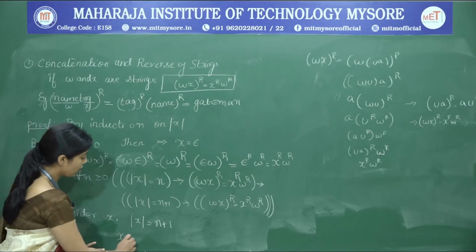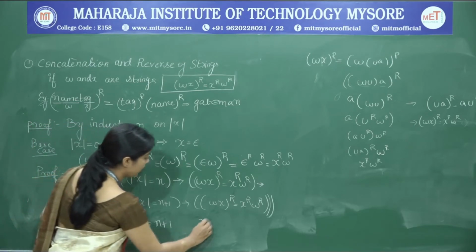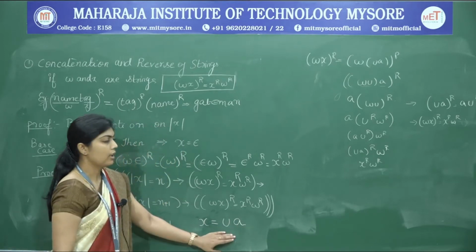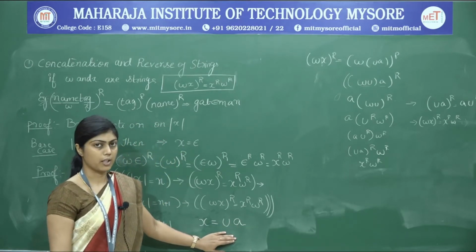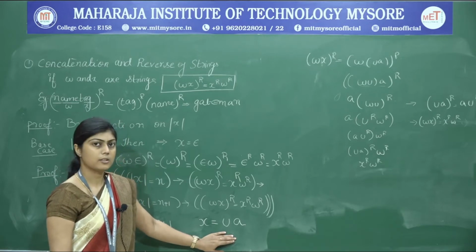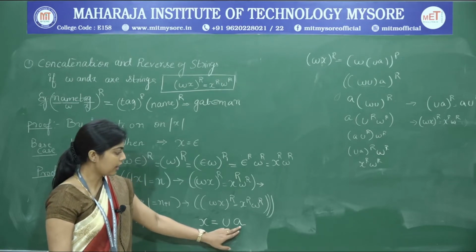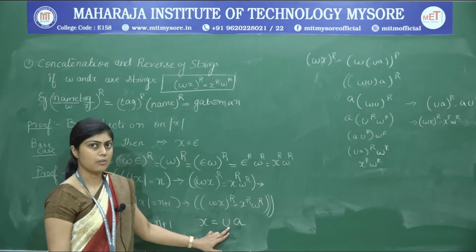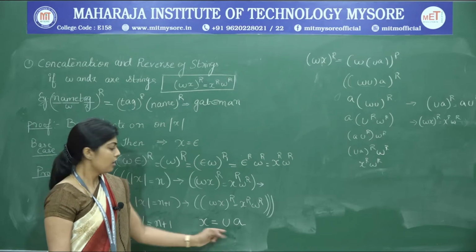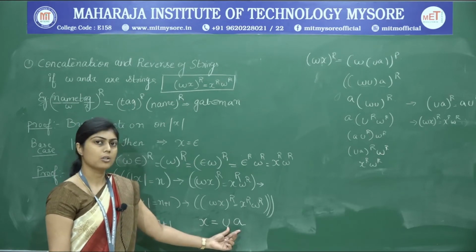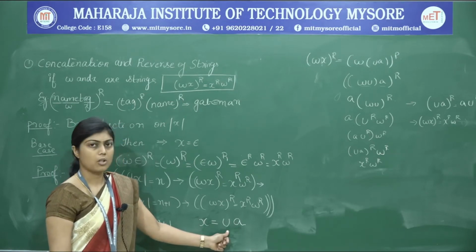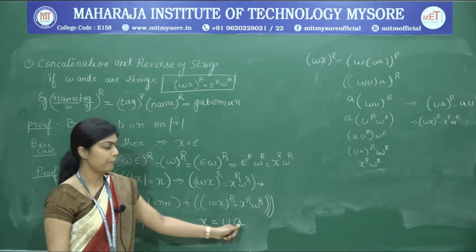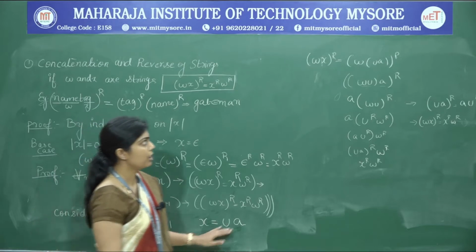X can also be written as u and a. In the previous class when we studied strings, we divided one string into two parts, a being the last character of the string and u being the rest of the string which precedes this last character. So X can definitely be divided into u and a. So u belongs to sigma star and a belongs to sigma, a single symbol. Once we have done this, we will move on.